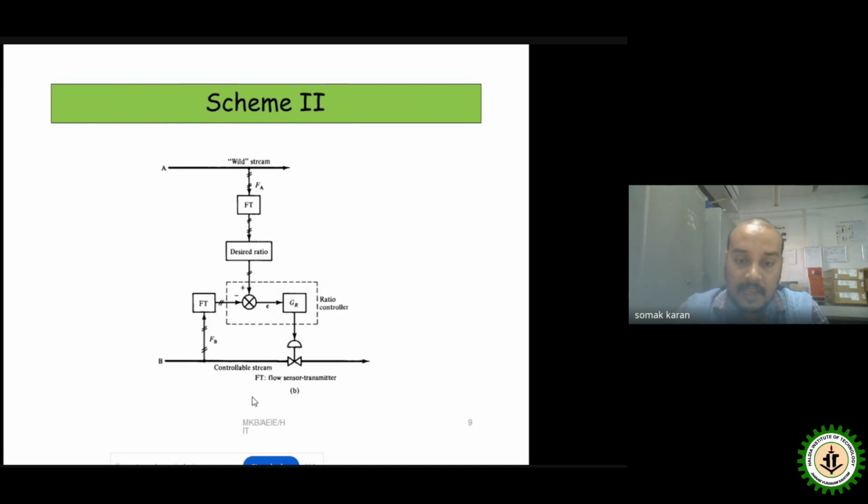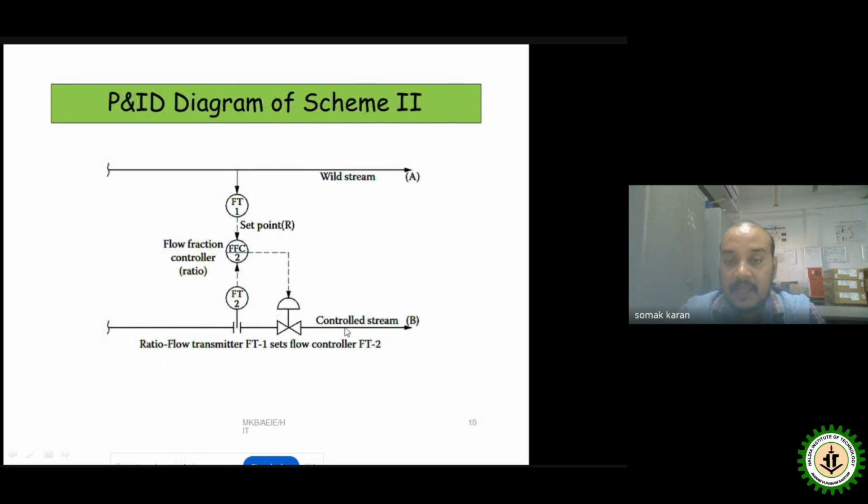Scheme 2 uses the same type of strategy, but with the other arrangement. Here you can see the wild stream, and B is the controllable stream. In both cases a flow transmitter is provided. The ratio controller finds the desired ratio and the error, the flow indicating controller acknowledges it and generates the corresponding control action, and this control action is applied by the final control element, which is the control valve. This is the P&ID diagram of scheme 2.